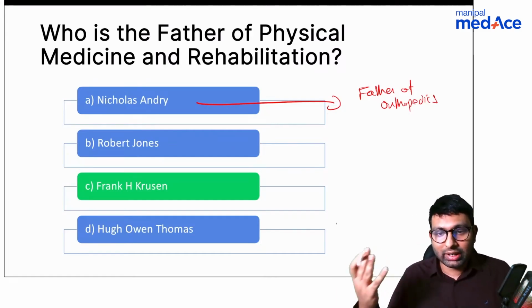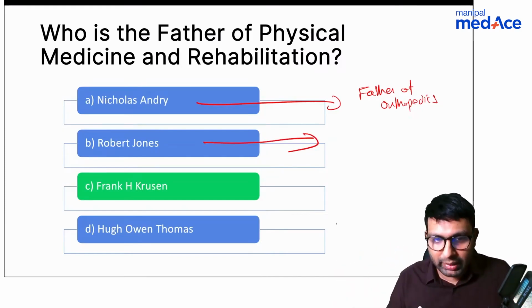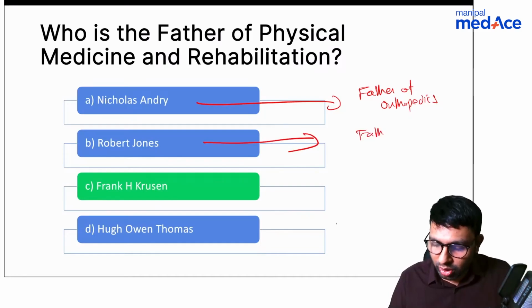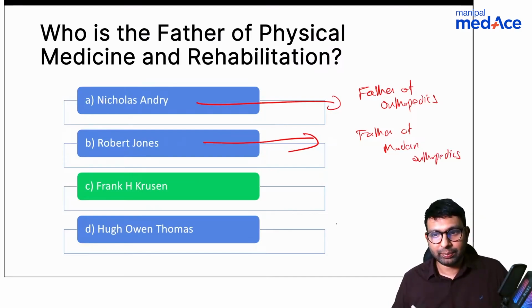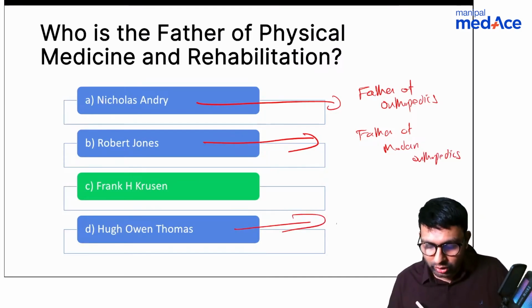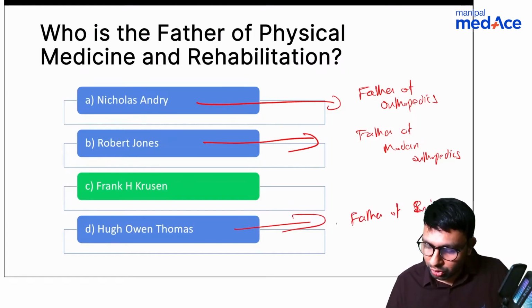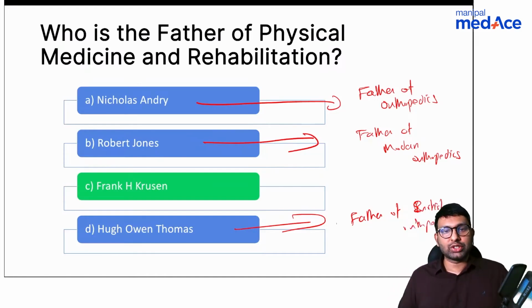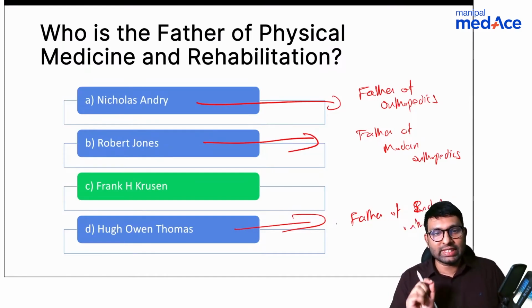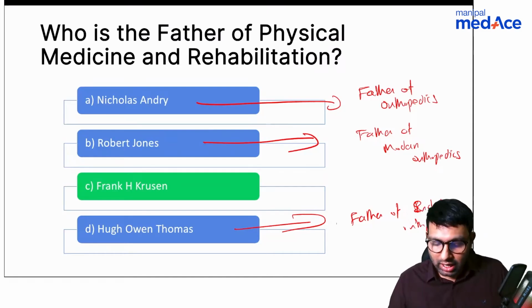But then they wanted an actual orthopedician to be a father, a pioneer in the field, and that is why they made Robert Jones the father of modern orthopedics. Father of modern orthopedics. And Hugh Owen Thomas is the father of British orthopedics. He's the father of British orthopedics. So if they ask you who is the father of physical medicine and rehabilitation, the answer will be Frank H. Cruzen.